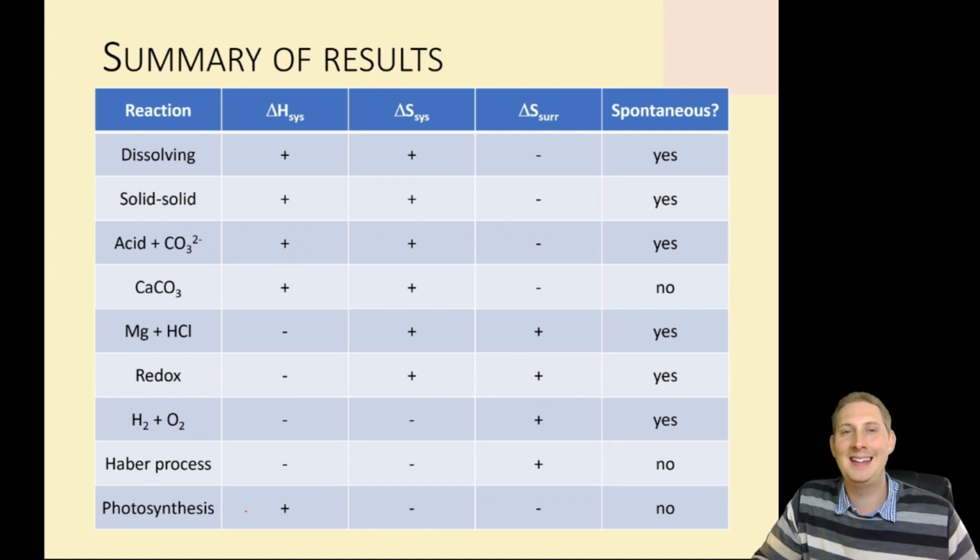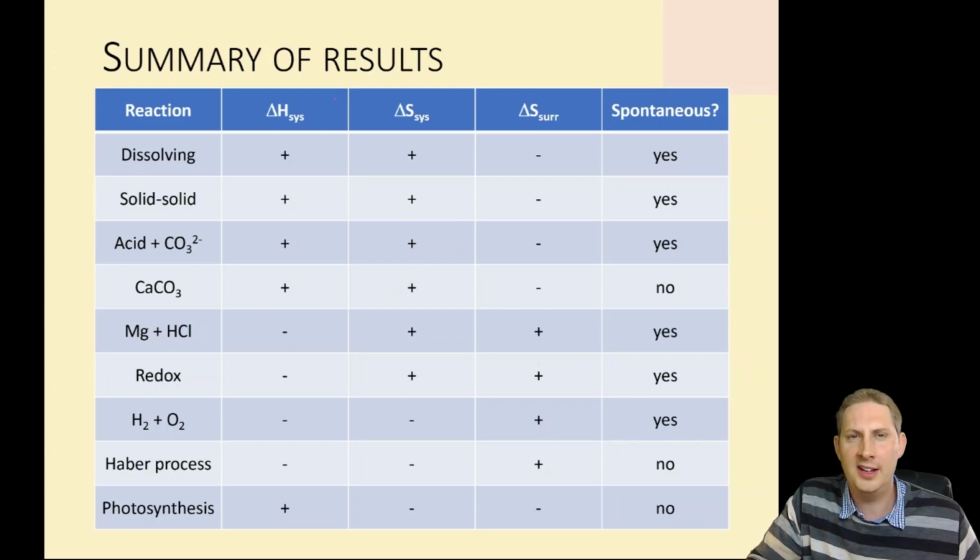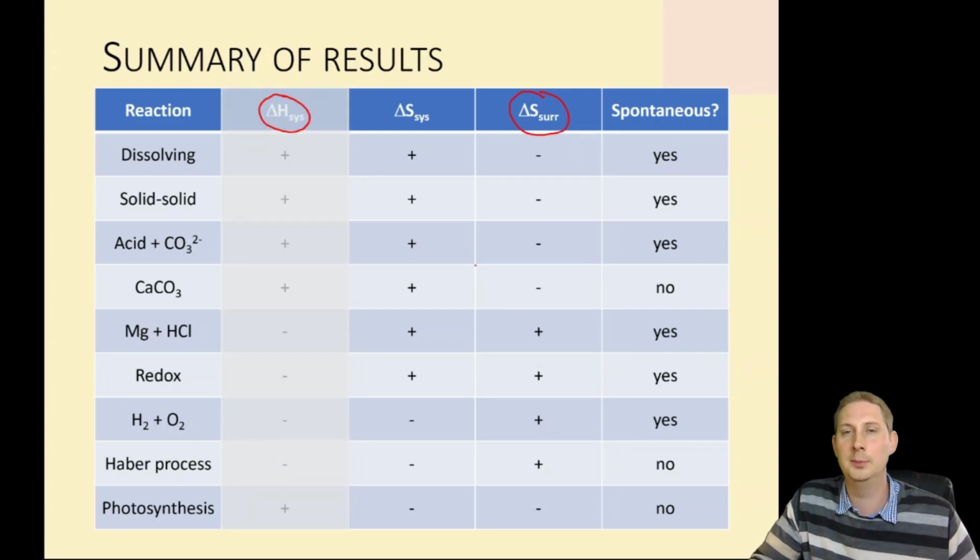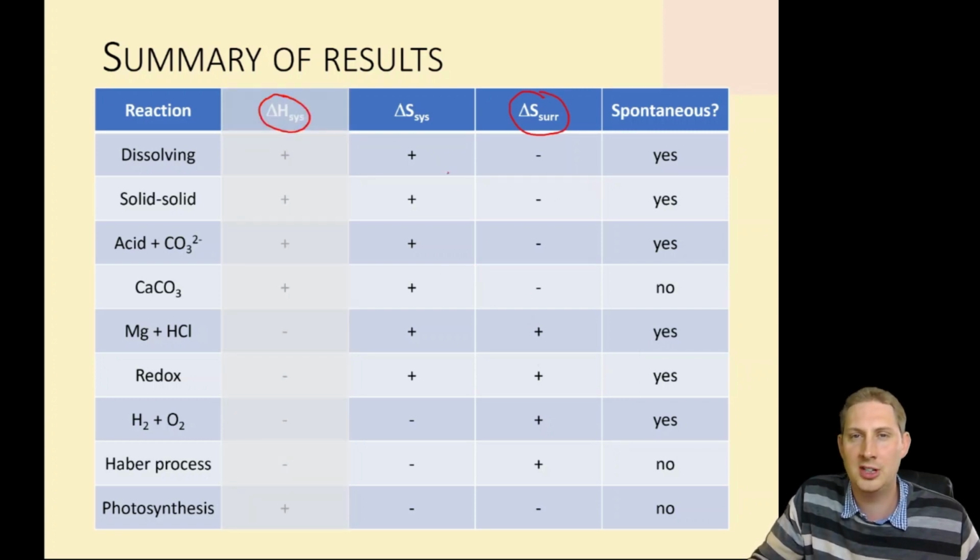I've summed all of that together in this table along with a couple of other reactions that I want to discuss. First, let me just point out that the enthalpy of the system and the entropy of the surroundings are always opposite directions. So if we have an endothermic reaction, the surroundings lose entropy. If we have an exothermic reaction, the surroundings gain entropy. So I'm going to blank out this column because it's covered by the entropy change of the surroundings.